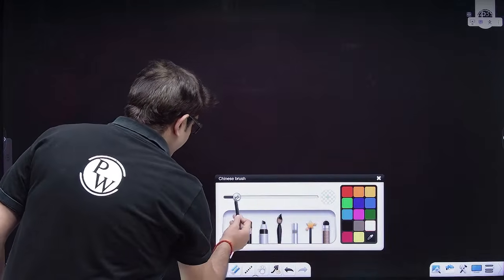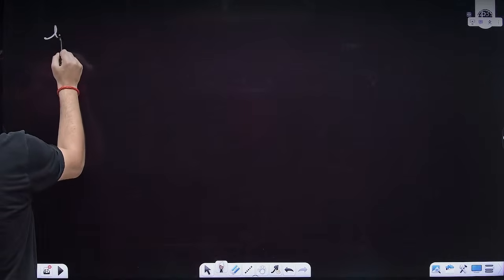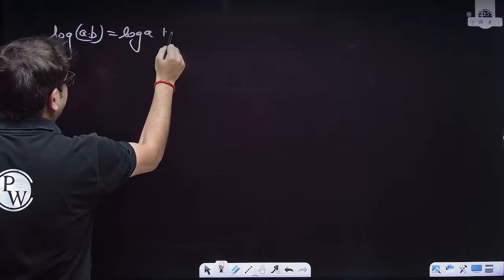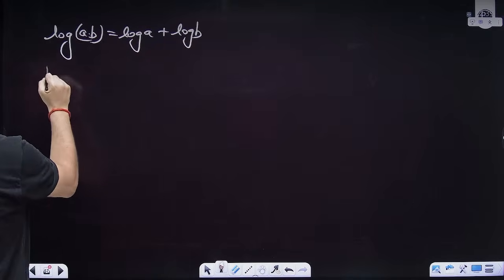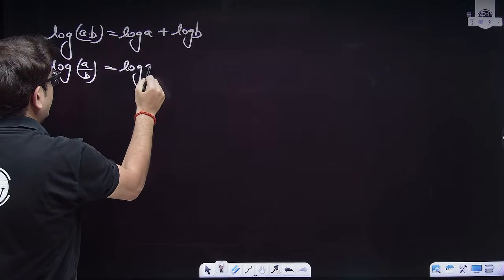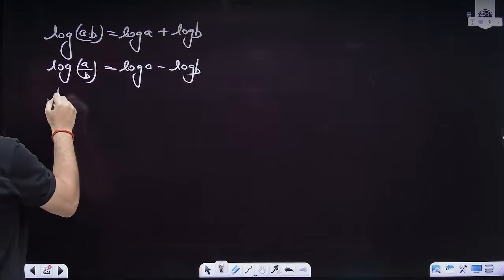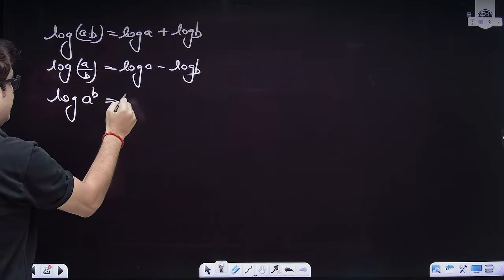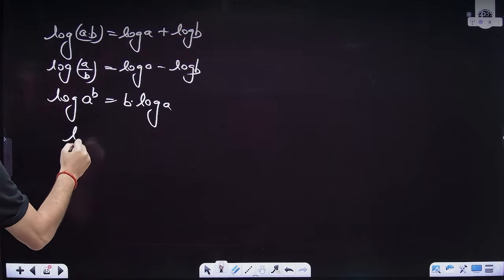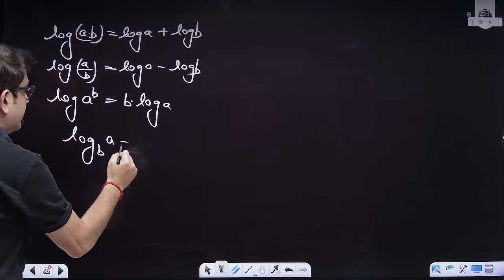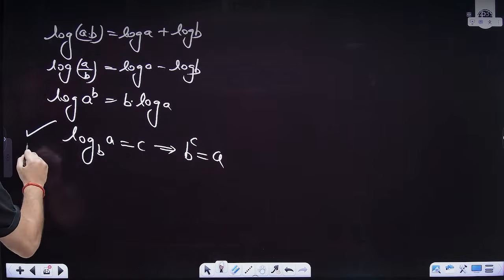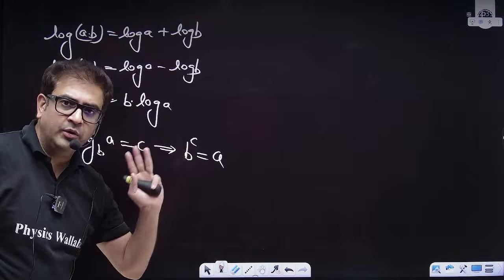Although I have given those log basics a lot of time in my classes, the only thing you need is: log of A into B is nothing but log A plus log B, the first formula that you should know. Then log of A upon B is nothing but log A minus log B. Then log of A to the power B is nothing but B times log A. And you should know the basic definition: if log of A to the base B is C, then mathematically B raised to the power C is A. If you know this, then along with these formulas you can use your common sense.